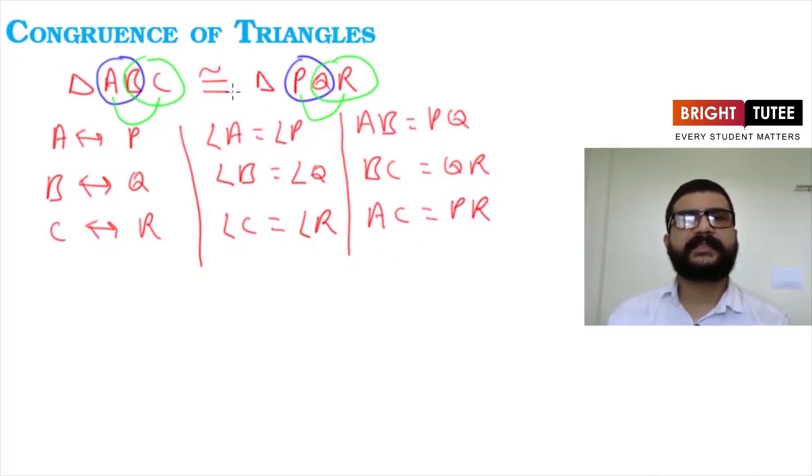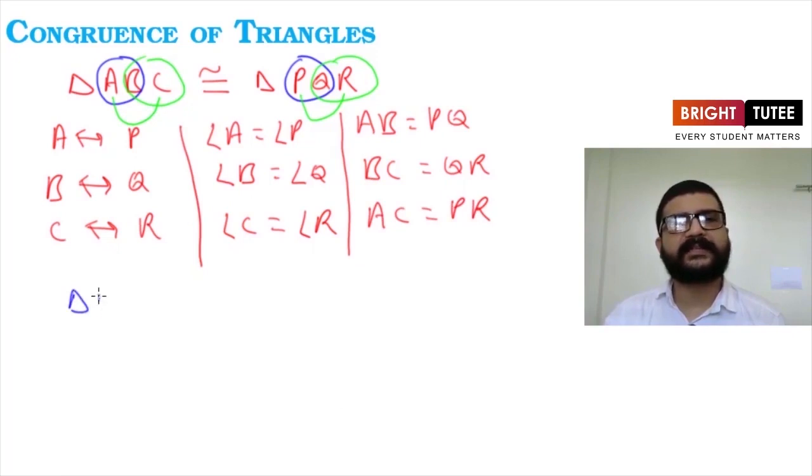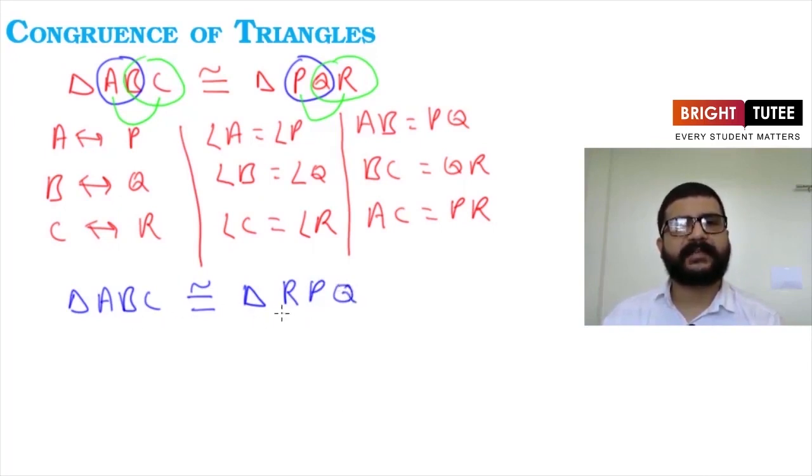Now suppose instead of this order of vertices, we are having a different order for the triangles, like this. Triangle ABC is congruent to triangle, let's say, RPQ. These are the order of vertices written this time.